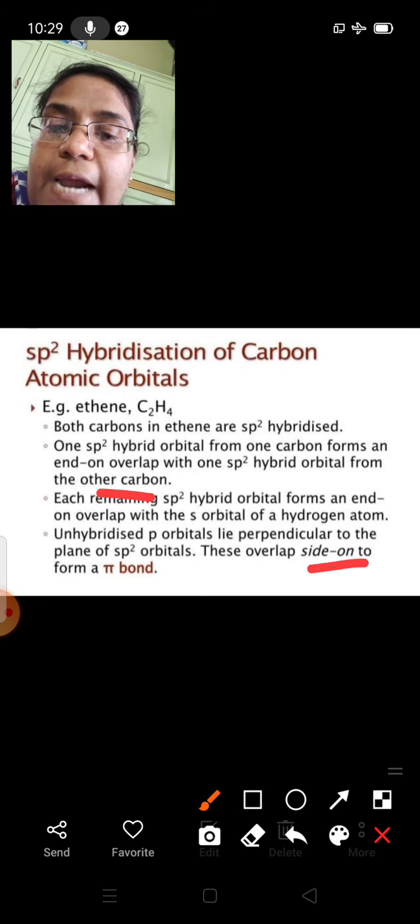So this is about sp2 hybridization. Now we'll see the last type of hybridization present in carbon atomic orbitals, that is sp hybridization.